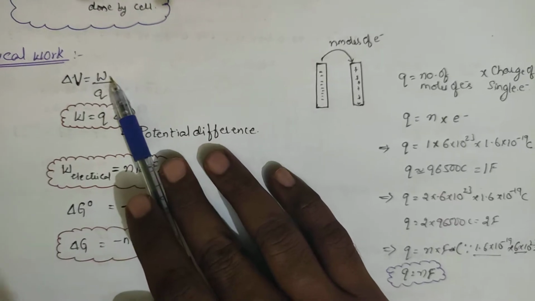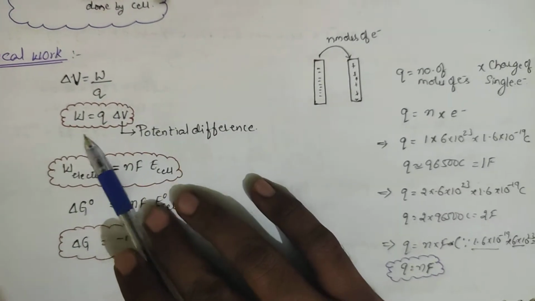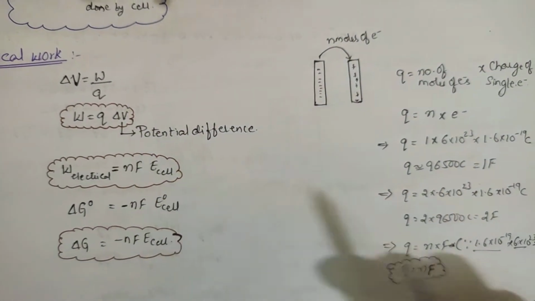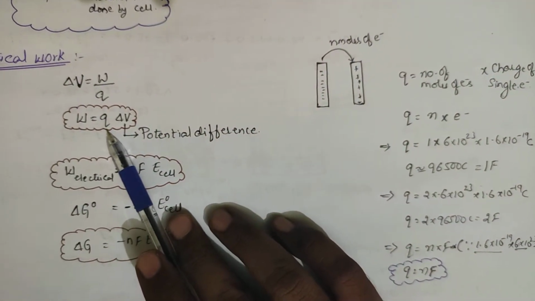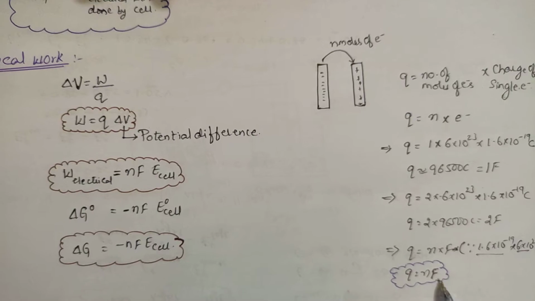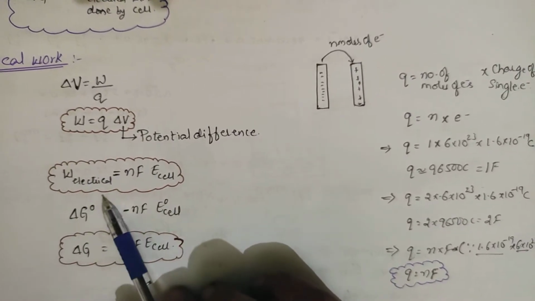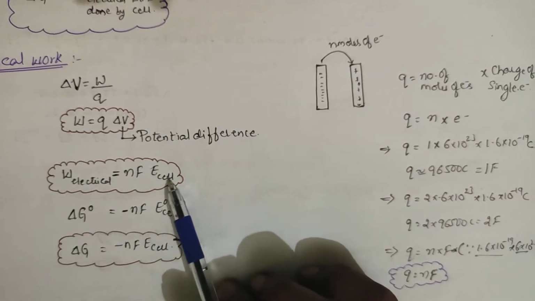Change in potential will be equal to W by Q, and W is equal to Q into delta V. That is Q into change in potential, and we have calculated the value of Q. What is the value of Q? This is nF. So the electrical work that we have done is equal to nFE.